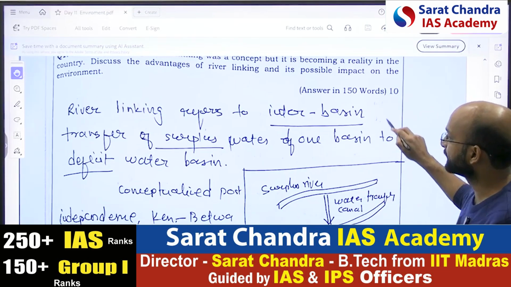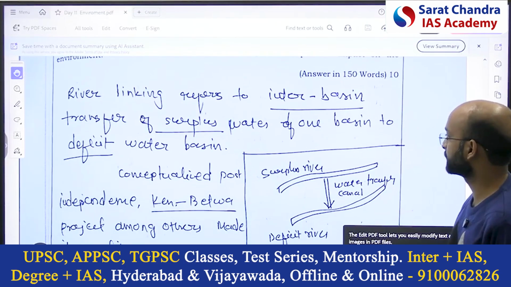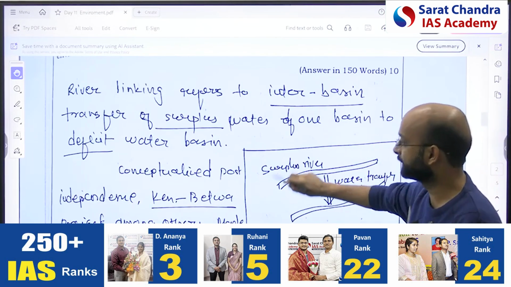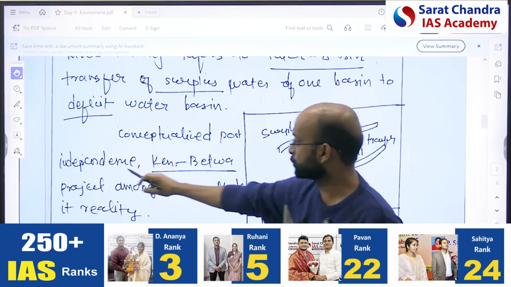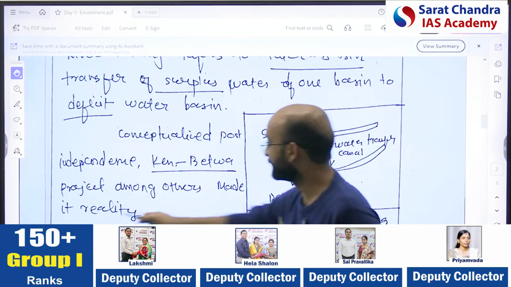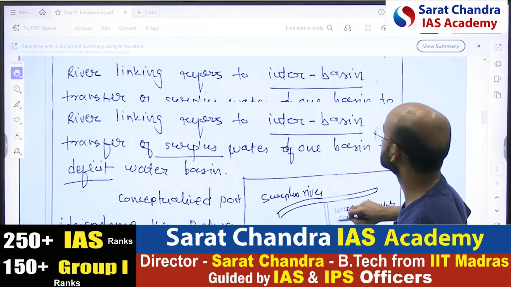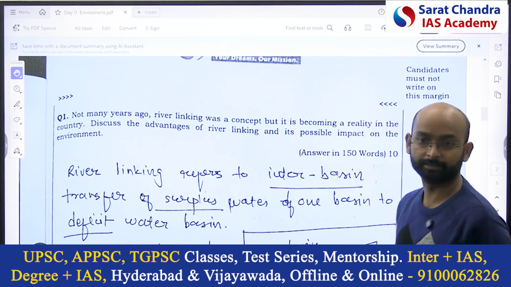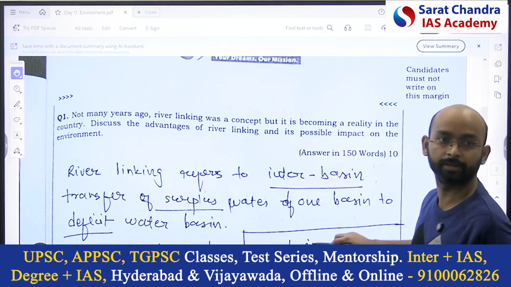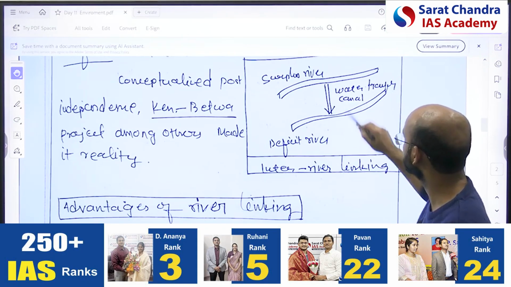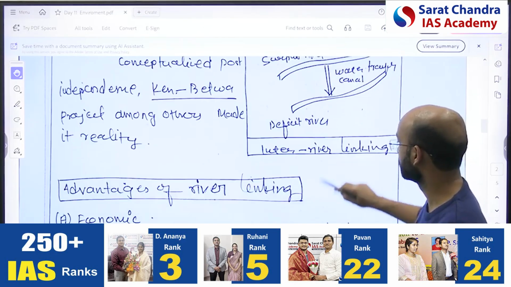Now, river linking refers to the interbasin transfer of surplus water of one basin to a deficit water basin. So it's a simple definition of river linking, conceptualized post-independence, and the Ken-Betwa project among others made it a reality. River linking was a concept but is becoming a reality; Ken-Betwa proved that it's now a reality. Small diagram showing the surplus river, deficit river, water transfer canal.